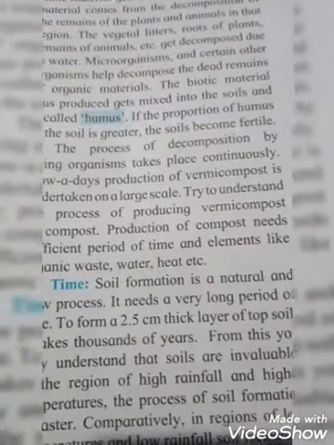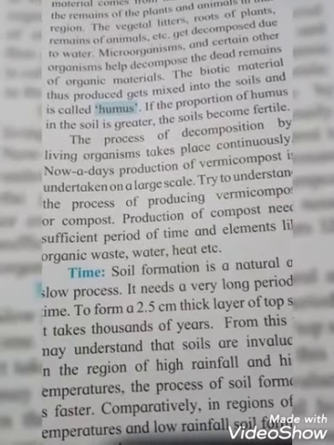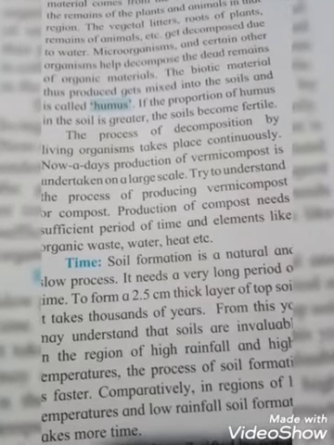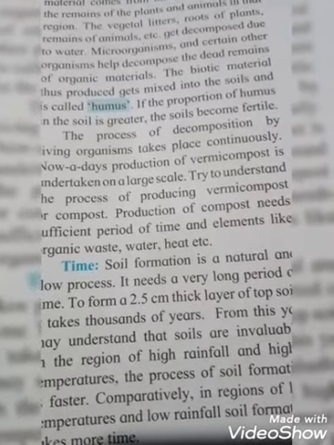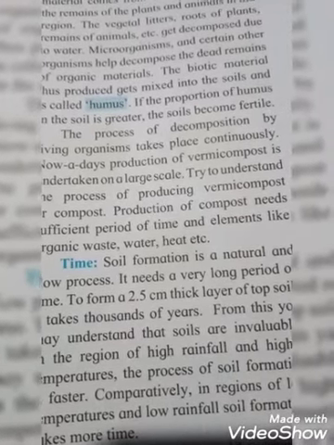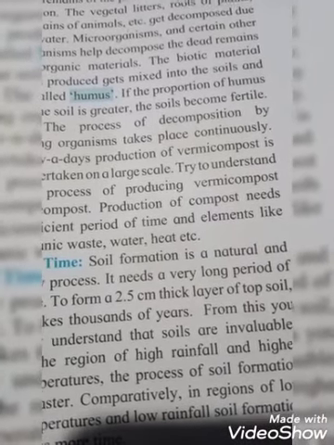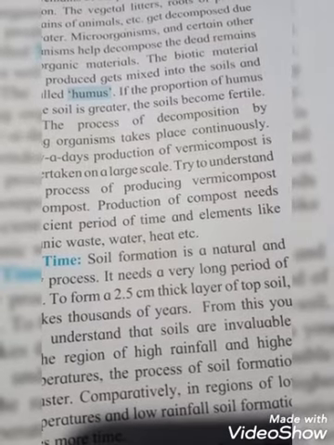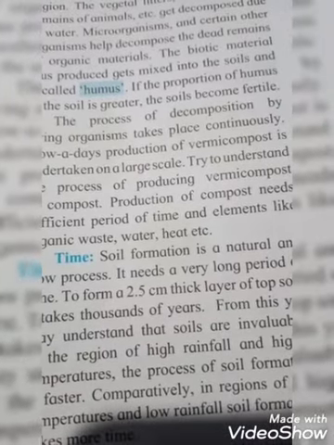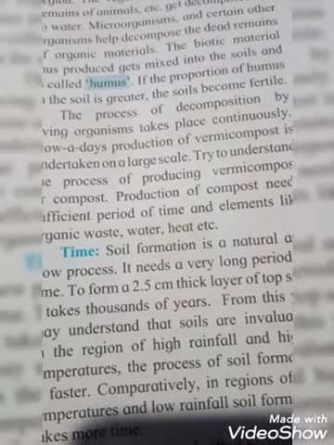The process of decomposition by living organisms takes place continuously. I say students, the process of decomposition by living organisms is a continuous process. It will never stop. Nowadays, production of vermicompost is undertaken on a large scale. So see students, do you know what vermicompost means? Vermicompost is the product of the decomposition process using various species of worms. And compost means what, students? Compost means decayed organic material used as a fertilizer for growing plants.